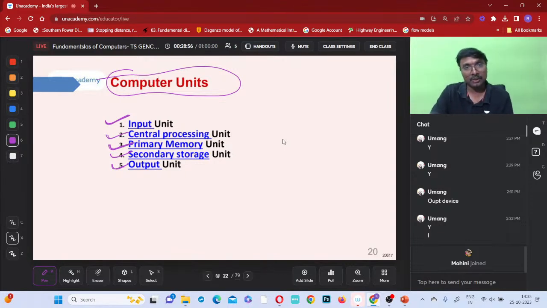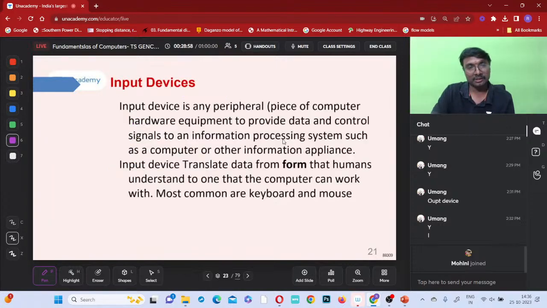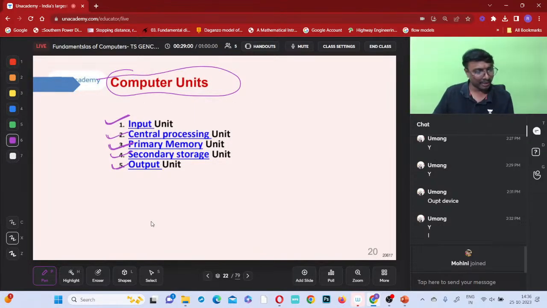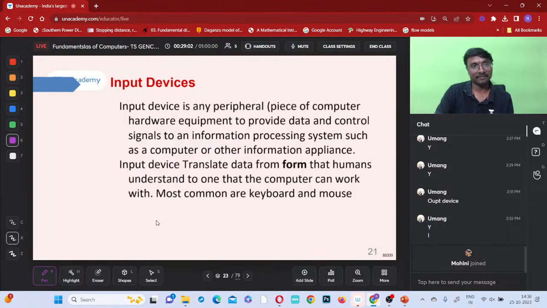Everyone? Hello? Now, we'll see one by one. First one, what is that? You can say input device. What is that input device? It is any peripheral, right? What is the meaning of peripheral? Any piece of computer hardware equipment, right? So is an input device hardware equipment or software? It is hardware only, no?